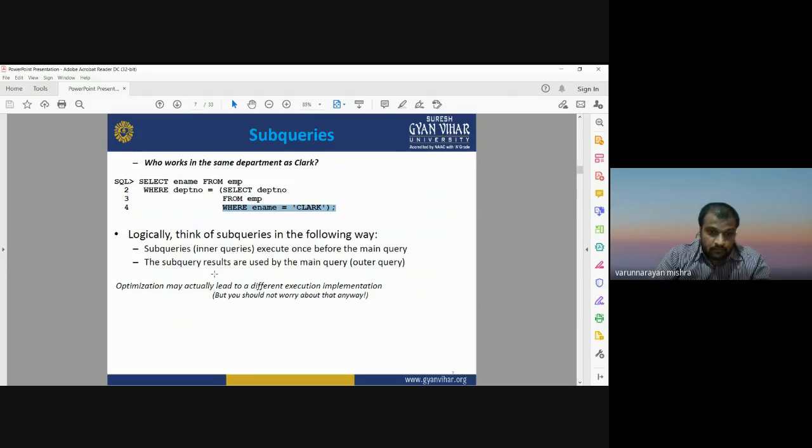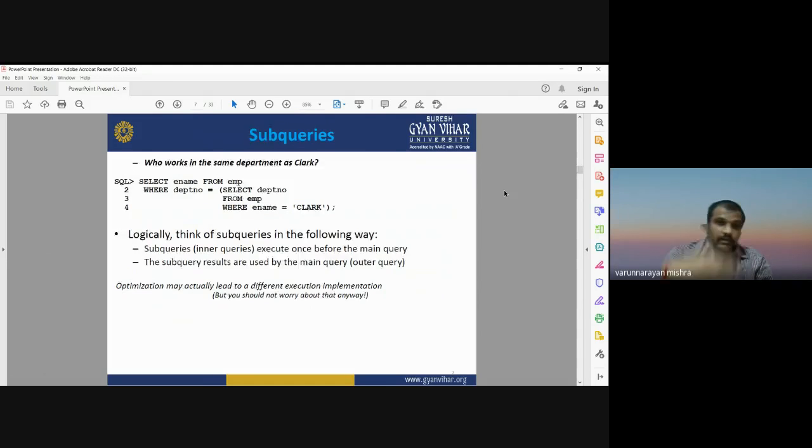So before going for the main query, you have to go for the subqueries. After getting the answer for the second question, you can get the answer for the first or main question. Okay, so this is the way we can do subqueries.